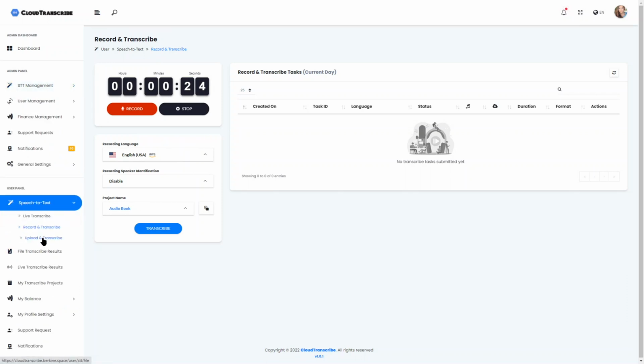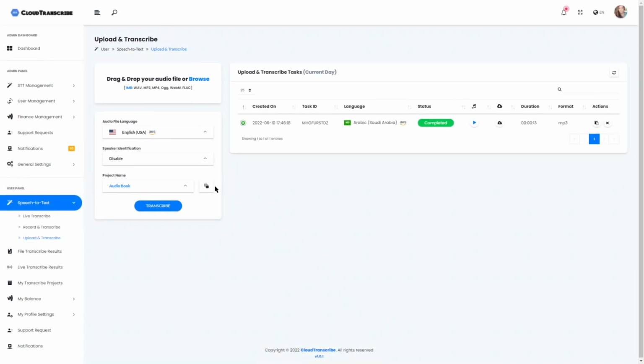So if I touch the last part, upload and transcribe, then as the name implies, you have to upload something, an audio file in these formats. And again, these formats are based on the cloud vendor. For AWS, all of them are supported. For Google, it supports only WAV and, if I remember correctly, WEBM or FLAC, one of those. But yeah, it's mentioned in the documentation as well.